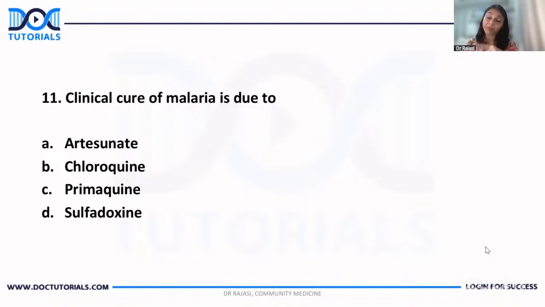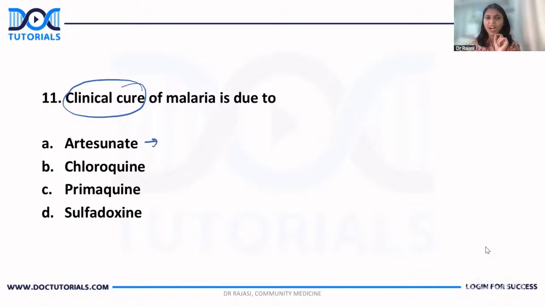You know that because in many places I have discussed the treatment of malaria. But the question is, clinical cure of malaria is due to artesunate. Yes, we give artesunate. But artesunate is not given as a monotherapy. You have to give it as ACT, along with sulfadoxine pyrimethamine, right?